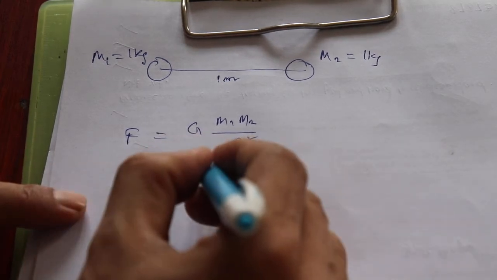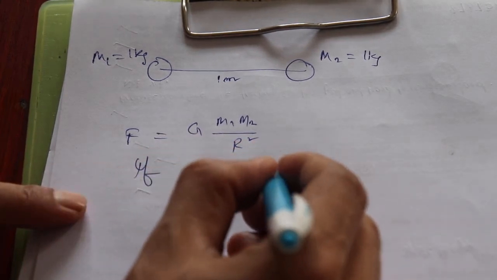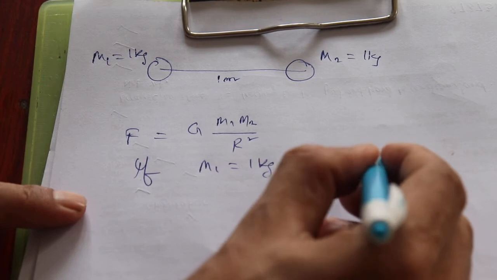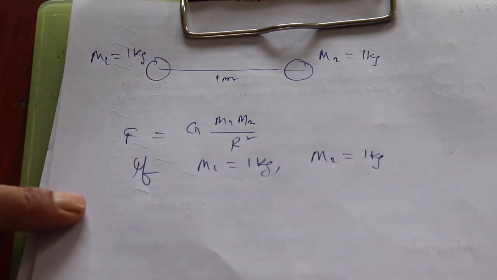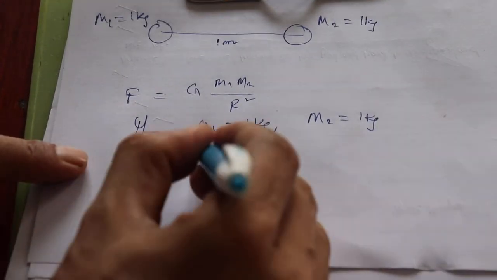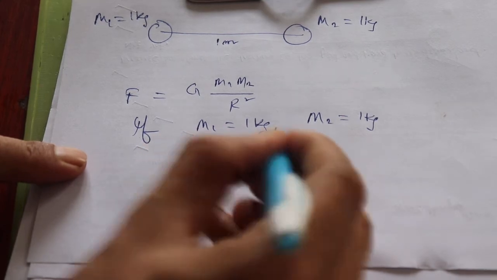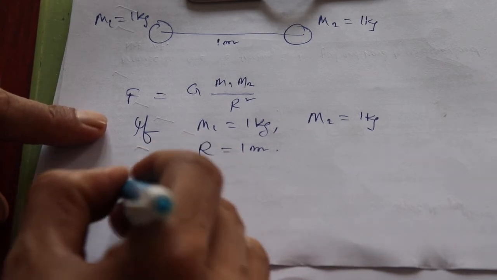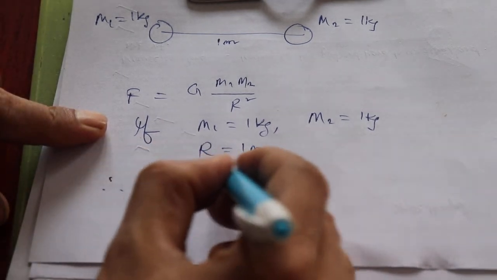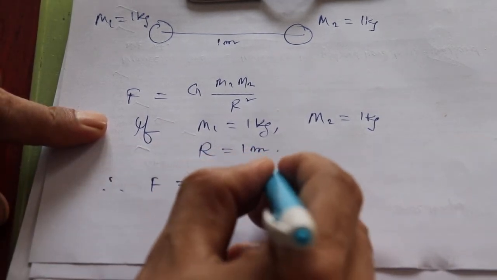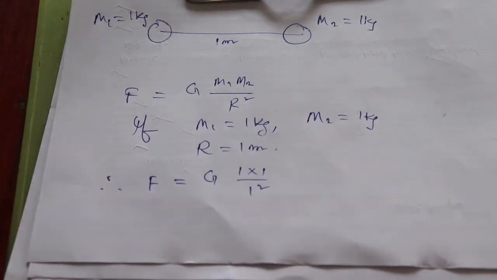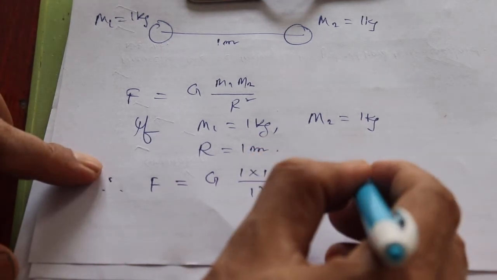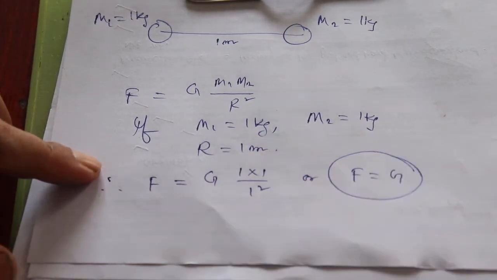Say if m1 is 1 kg, m2 is also 1 kg, and the distance r is taken as 1 meter. If you put this in the equation, you write F is equal to G times 1 into 1 divided by 1 squared. 1 into 1 divided by 1 squared is going to be 1. So you can write F is equal to G.